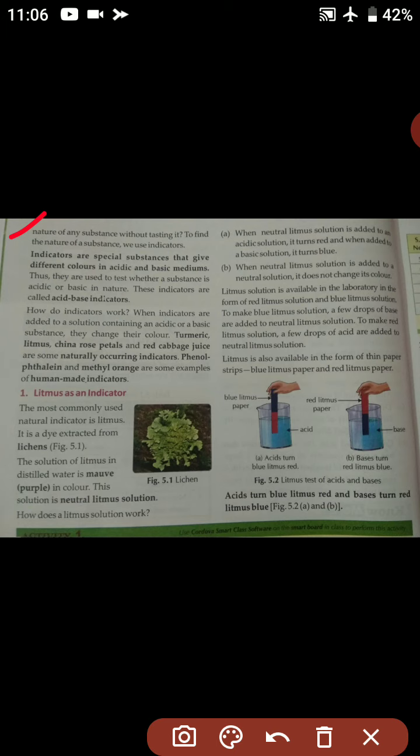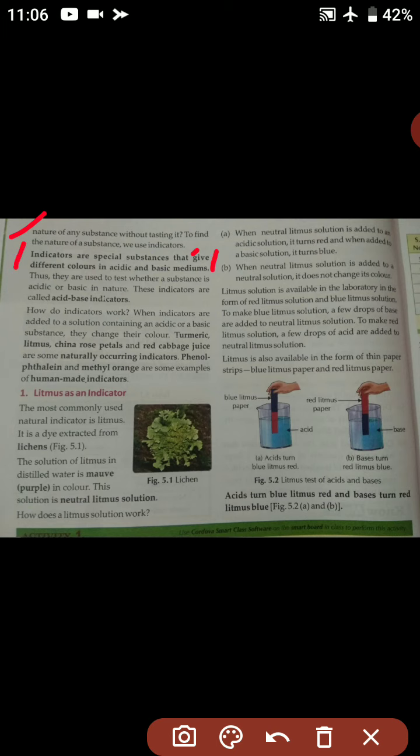To find the nature of a substance, we use indicators. In order to find that, we use different indicators. So what are indicators? Indicators are special substances that give different colors in acidic and basic medium.